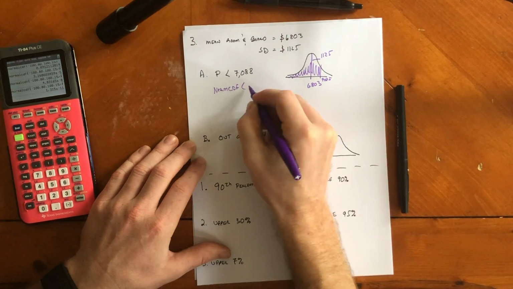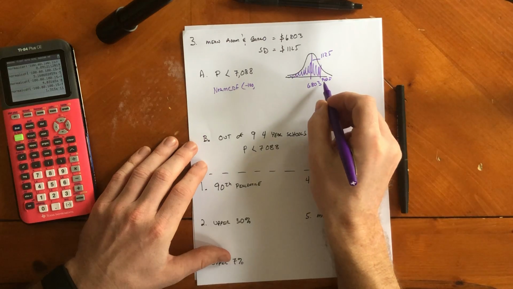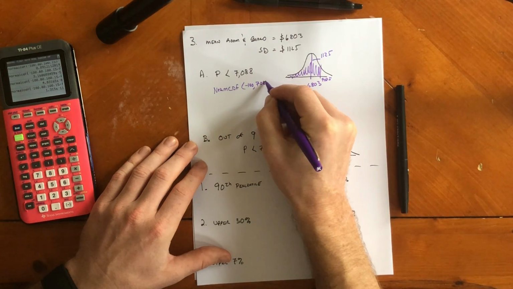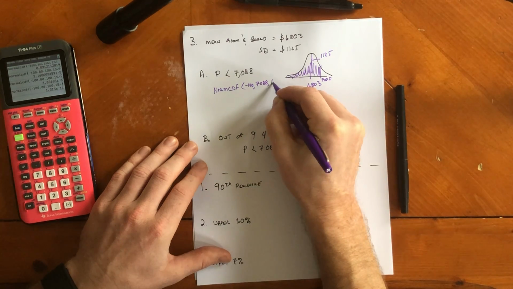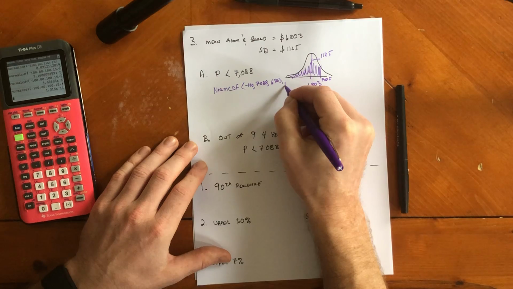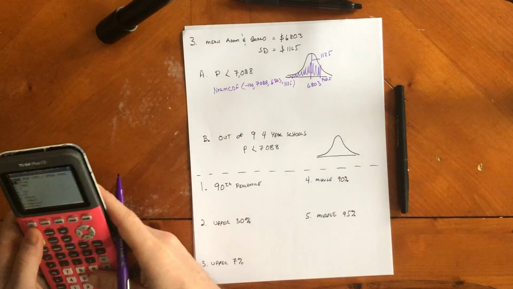And then I would type in the low bound, which is like negative 100 or negative 1,000 or whatever you want it to be, up to 7088. And the mean is going to be 6803. And the standard deviation is going to be 1125. So let's go ahead and type that in real quick.